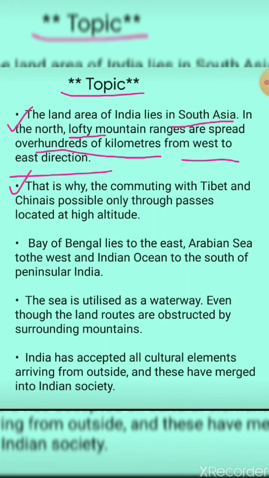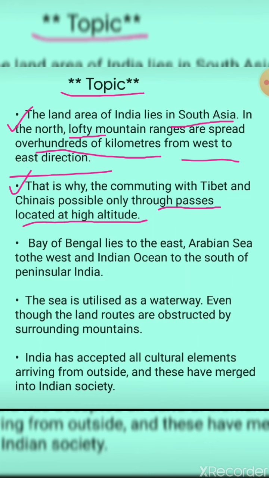The next point: that is why commuting with Tibet and China is possible only through passes located at high altitude. Now what they're saying is how commuting with Tibet and China is possible. It is only possible through passes which are made in the mountainous area.